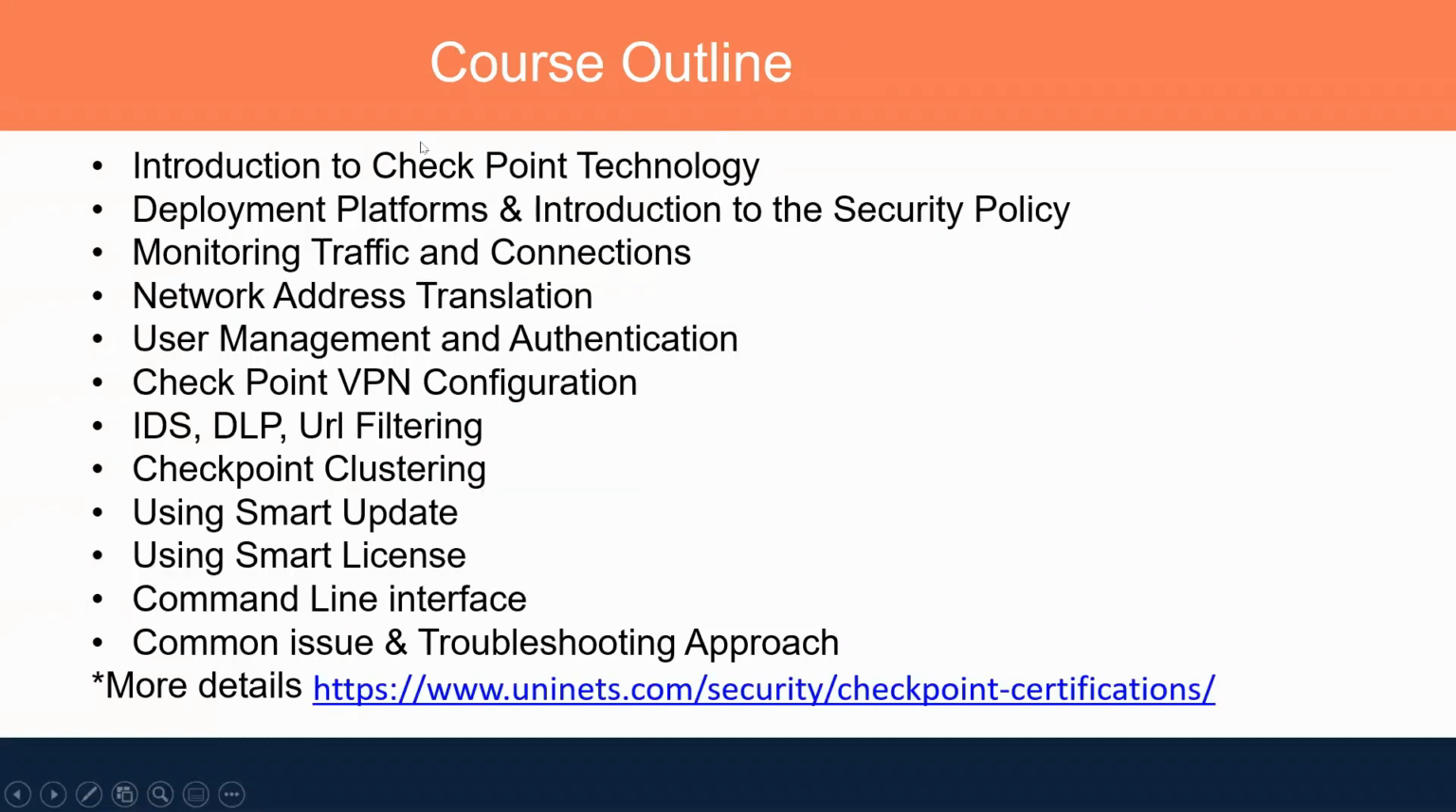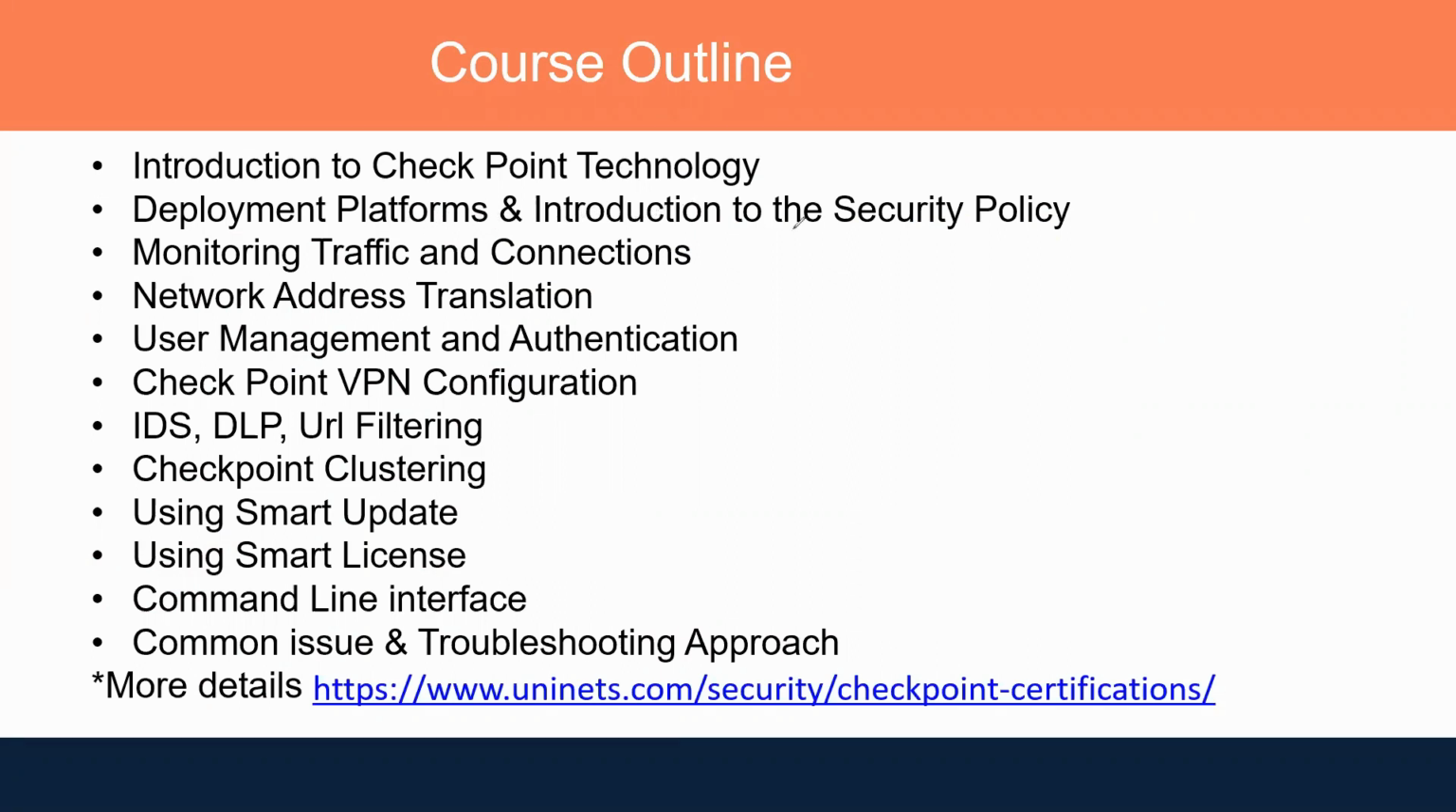Now, if we talk about the course outline, what we are going to cover over here. We are going to cover from the basics. For example, we will learn about the introduction of Checkpoint technology, where we will learn what Checkpoint is and how firewalling works. Then we will learn about the deployment model, how we can deploy Checkpoint.